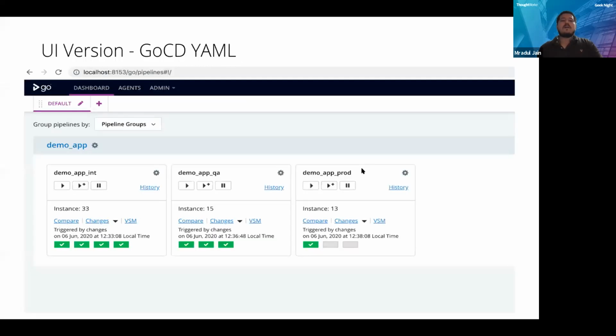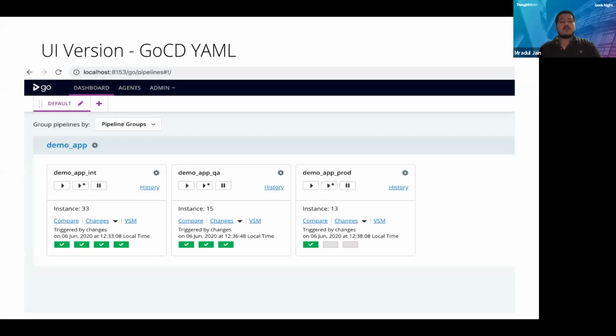Okay, so before going to the YAML file, let us understand the UI version of GoCD. We explained earlier also how a sample pipeline is created in GoCD, which explained creating a single pipeline. So let us go into a bit more detail on how our pipelines are created in GoCD via the UI version and how it looks in the UI format.